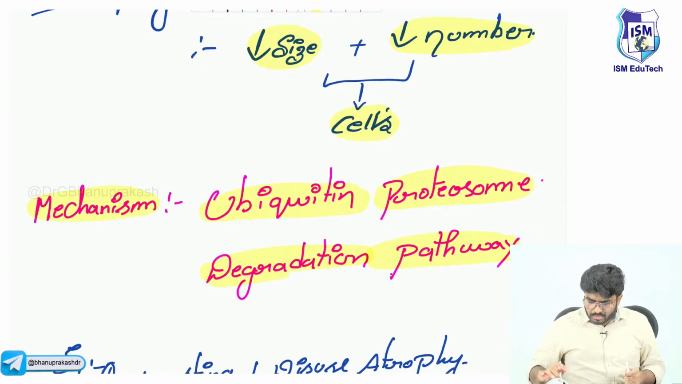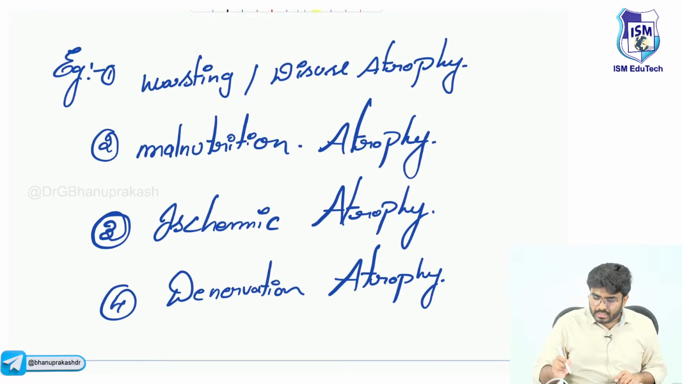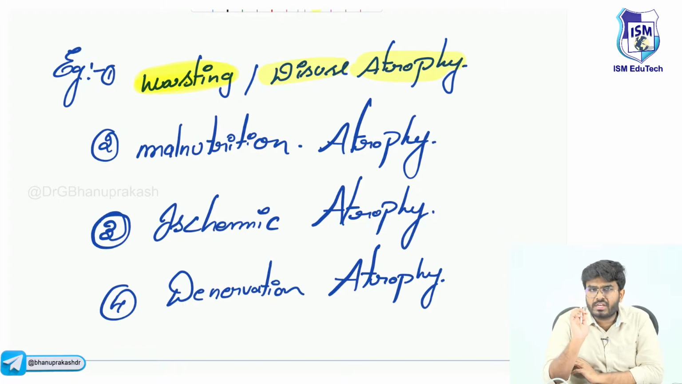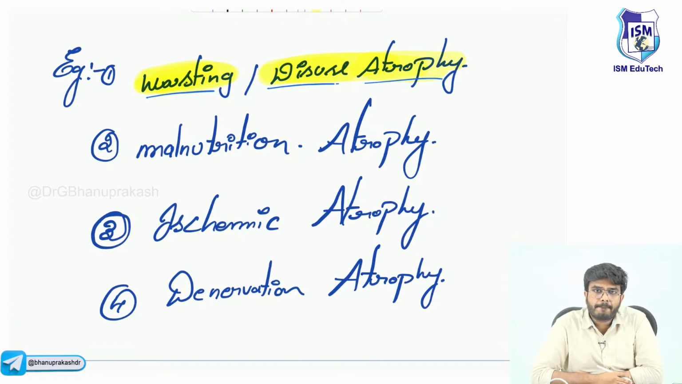Now, what are the examples? Examples of atrophy are disuse atrophy or wasting atrophy. For example, if you don't use the muscles, maybe in lower motor neuron lesions. Let's put it this way, I will give you a simpler example. Everything is okay, but you are not using a muscle.